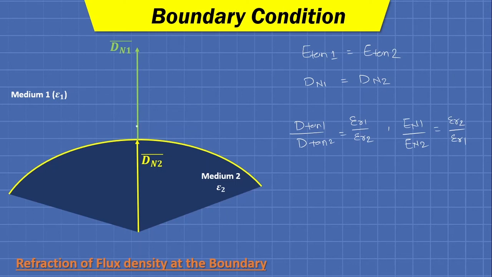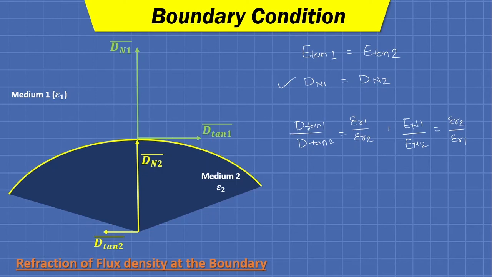So normal components of density are equal. So we can describe for the second medium, this is the normal component dn2, and for medium 1, the normal component is dn1. Fine. Then these are the tangential components of flux density.